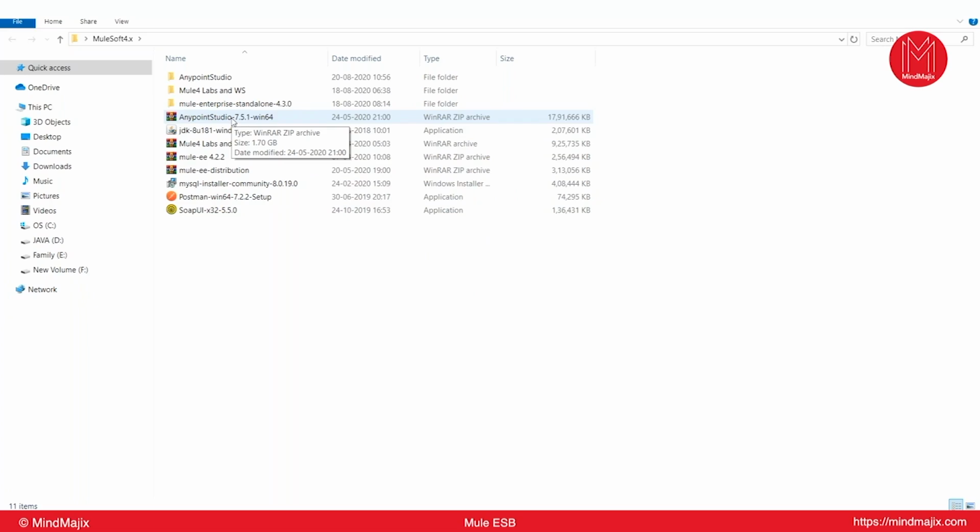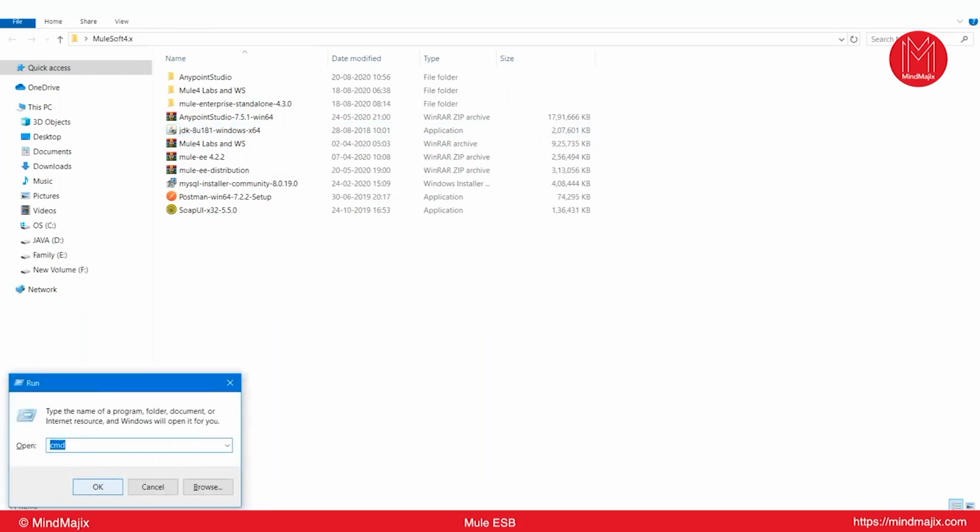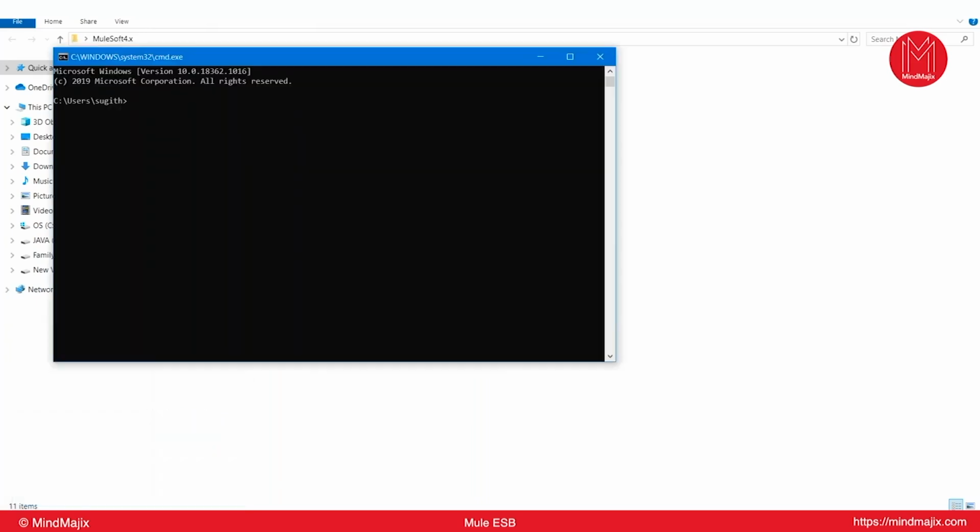In order to open this Anypoint Studio, we need to set up some environment variables. First thing is we need to have JDK 1.8 on your machine. If you are using Anypoint Studio, you might have JDK 1.8. If you're not having it, I have already given the installer. You can use this installer to install JDK 1.8. Please check whether it is present in your machine or not. Sometimes it might be present without your knowledge. So just check in a command prompt by using java space hyphen version. Yes, I have JDK 1.8.